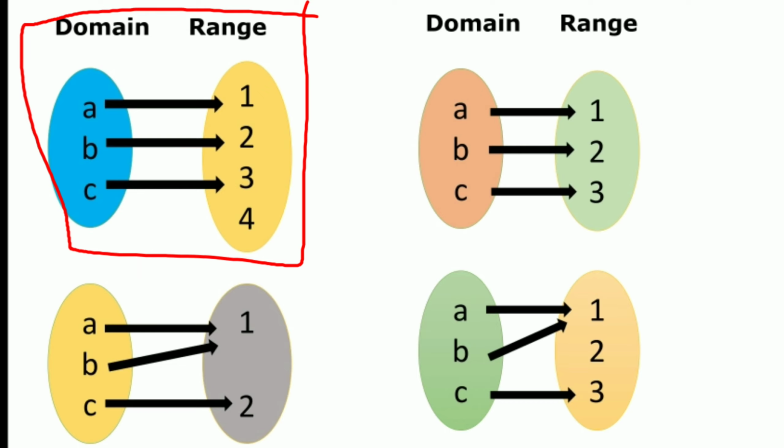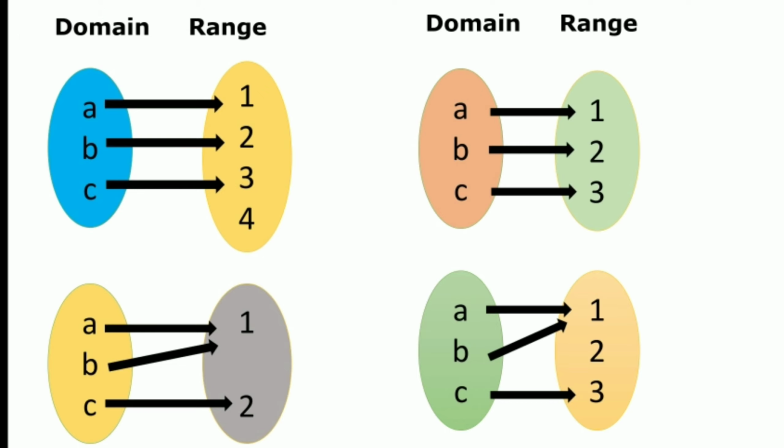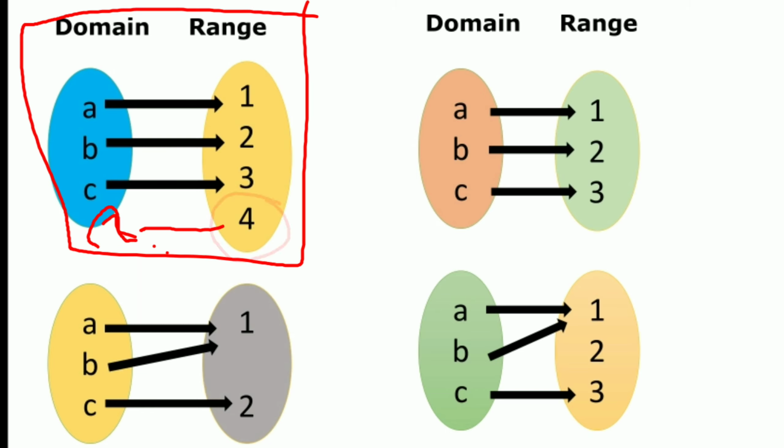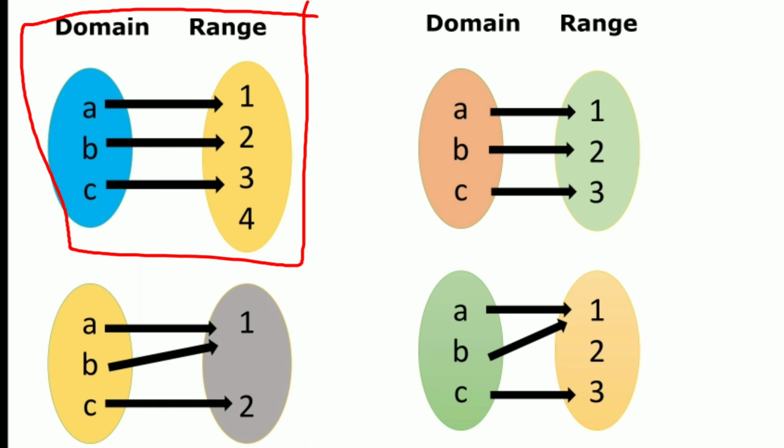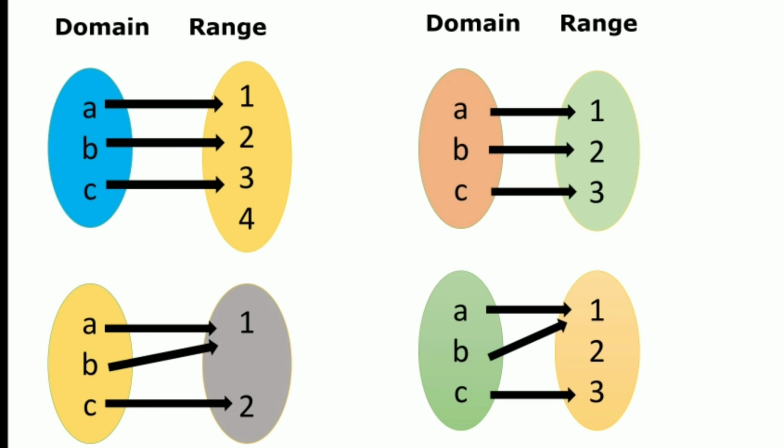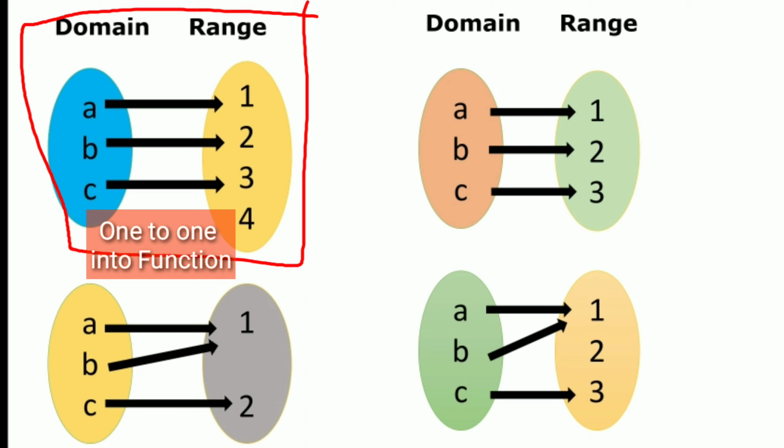See here, one element, say 4, is not an image of any element of the domain. So it is also an into function. So the first example is a one-to-one into function.